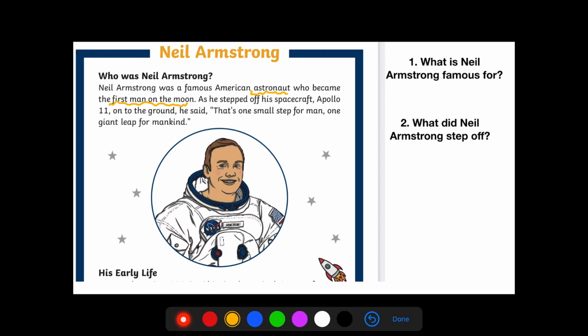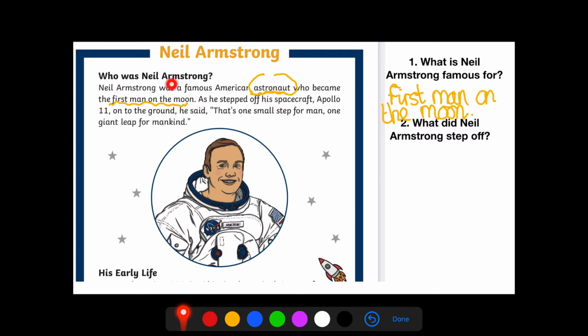So you can see that I've highlighted astronaut, because it said that Neil Armstrong was a famous American astronaut, or you could put that he was the first man on the moon. Remember when you are writing a sentence to answer a question that you are using capital letters and full stops. That's just something I've noticed when marking in our work that's been sent in. Just please remember that punctuation. And again, I would accept astronaut or the first man on the moon.